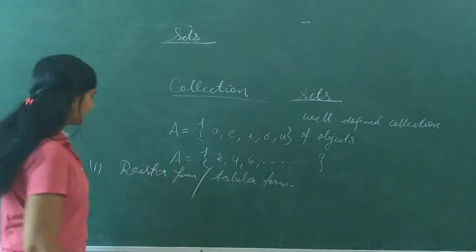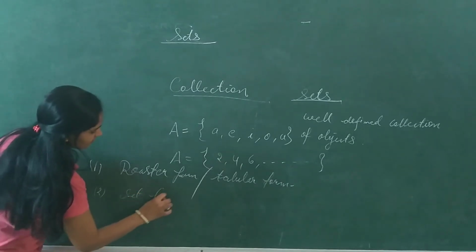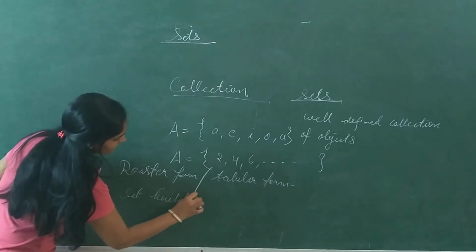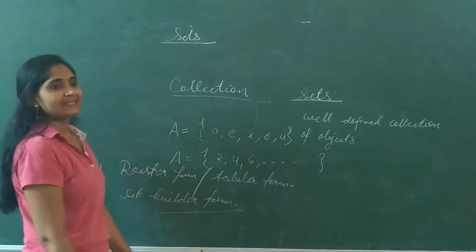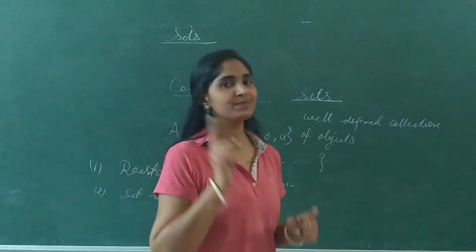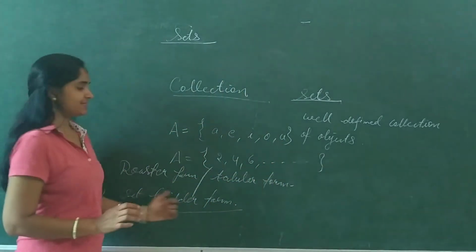Second is the set builder form. So sets can be described in two forms: number one, roster form, and number two, set builder form.